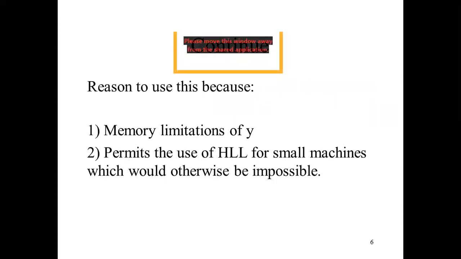What is the reason to use this compiler? Because of memory limitations, it also permits the use of high level language for small machines, which would otherwise be impossible. So first we emphasize the limitation of memory.